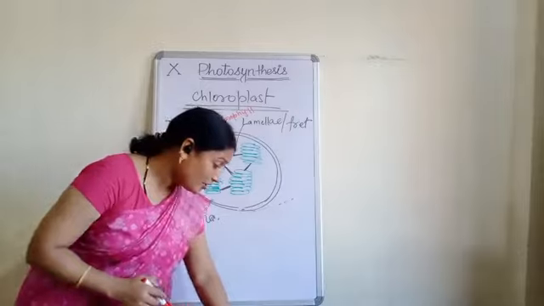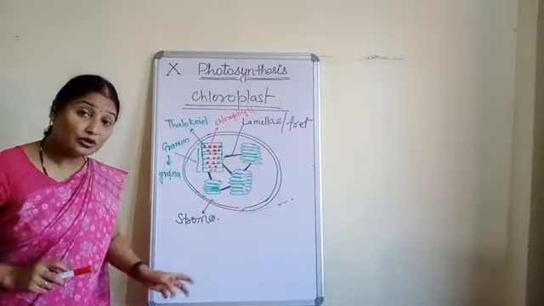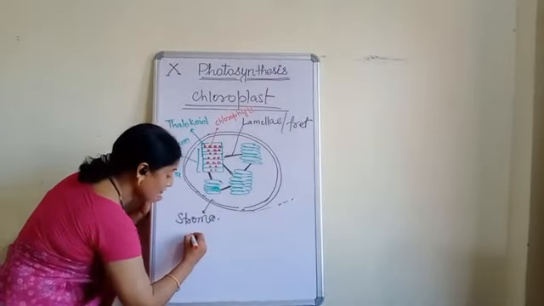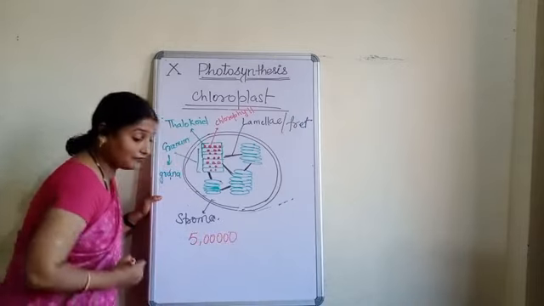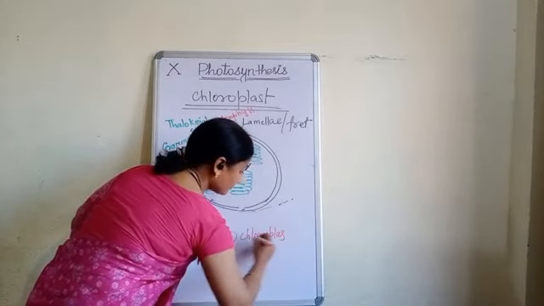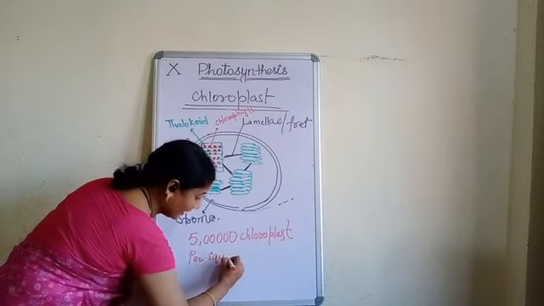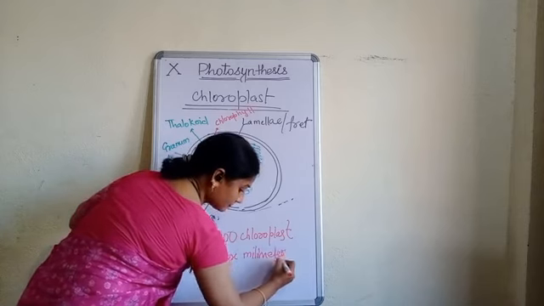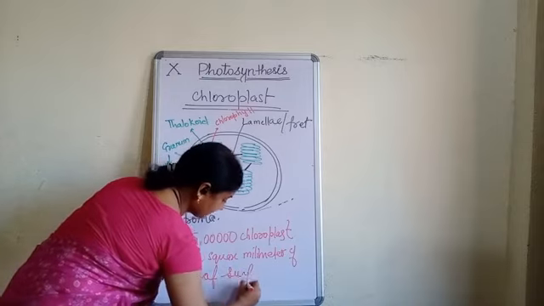Now see what happens. There may be more than 5 lakhs chloroplast. What to write? More than 5 lakhs chloroplast per square millimeter of leaf surface.